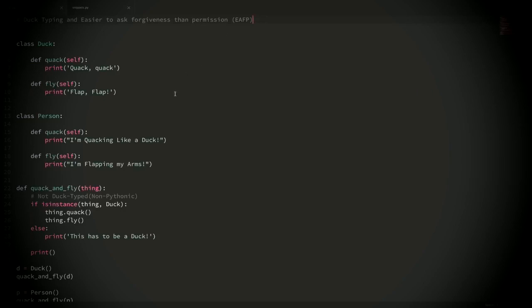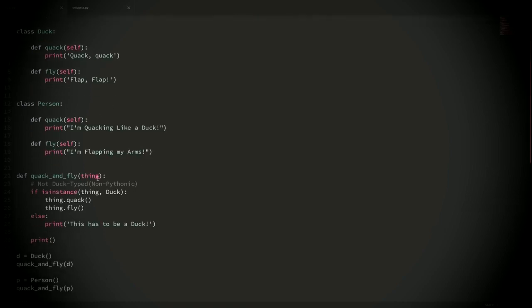But I think this will be more clear if we take a look at an easy example here to see exactly what this means. So in this easy example, I have two very simple classes here. I have a class duck, and it has two methods, quack and fly. And then I have a class person, and it also has two methods, quack and fly. And both of these methods do different things depending on the class. Now, I also have a function here called quack and fly, and the purpose of this function is that we're going to try to pass in this object thing, and we're going to try to run the quack method and the fly method on it.